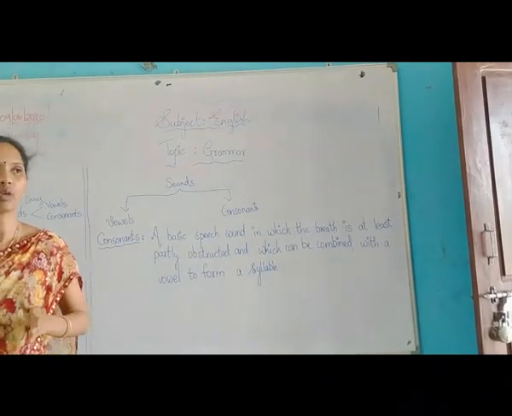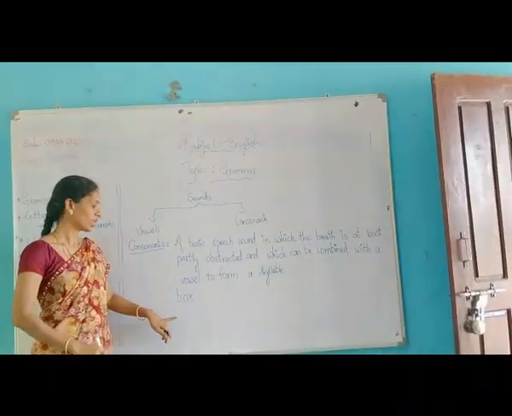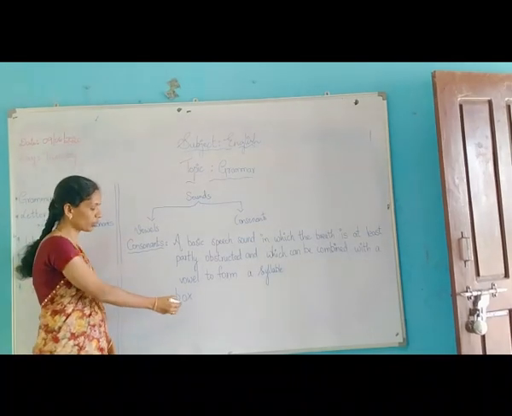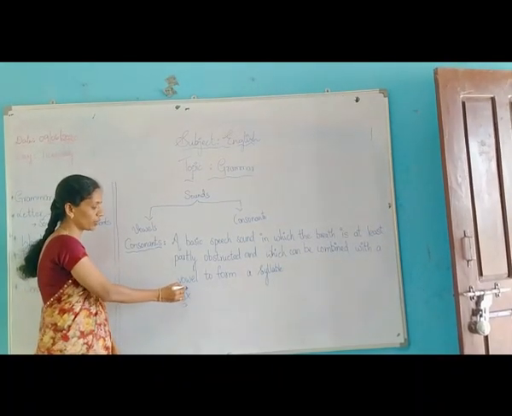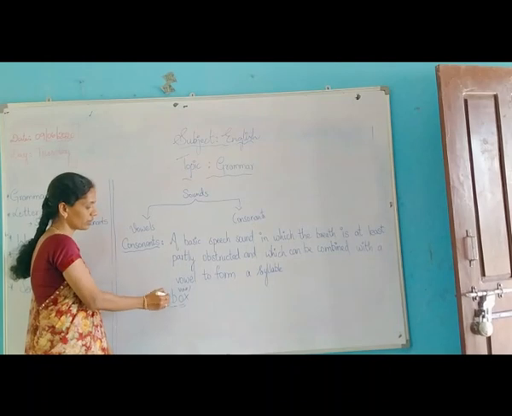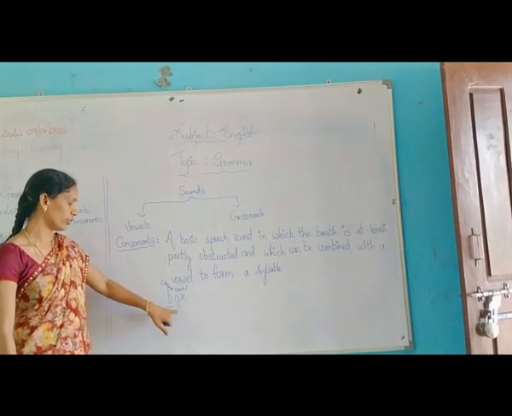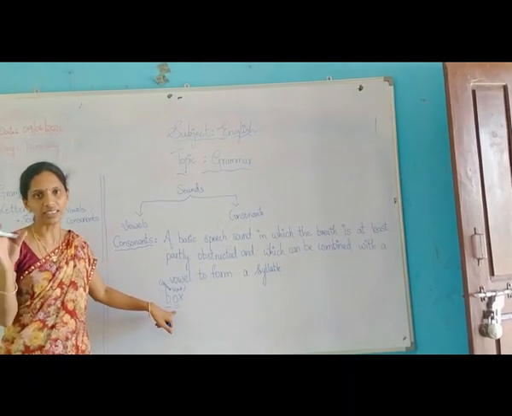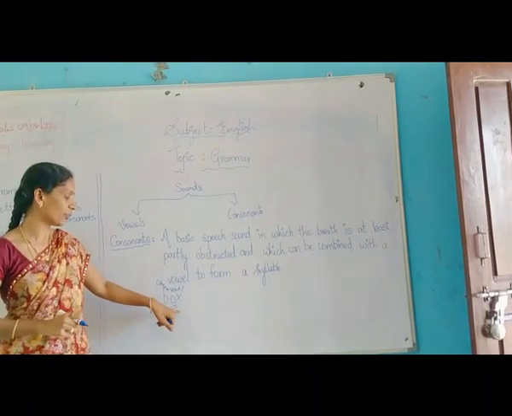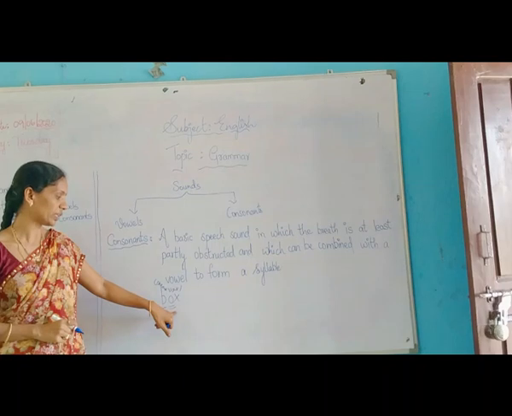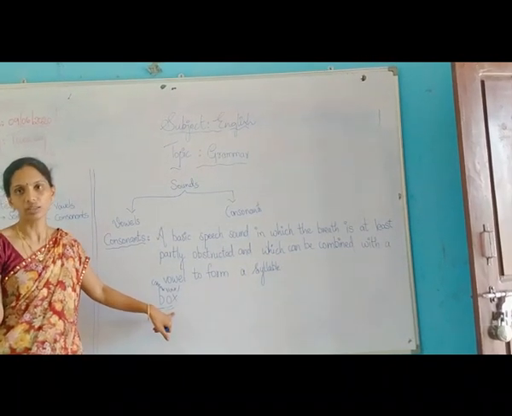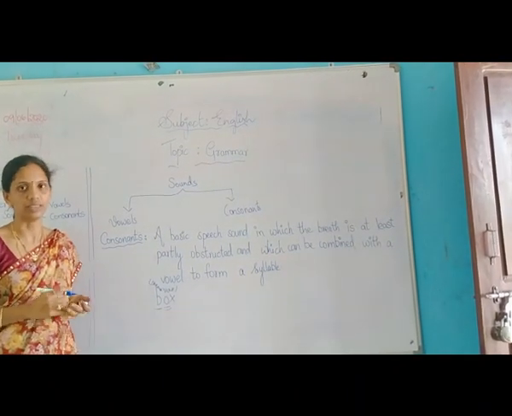See, I am going to give an example. Look here, box. Here O is the vowel sound and the consonant is B. B is a consonant, but here O is spelled very clearly. This consonant is combined with a vowel and forms a meaningful word.